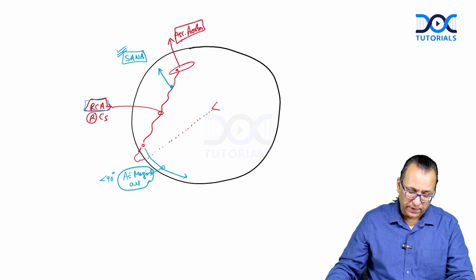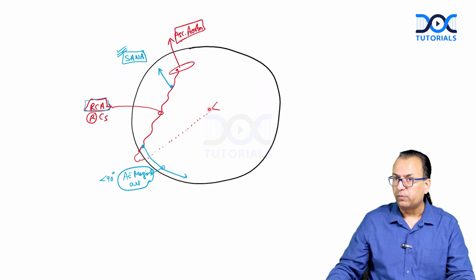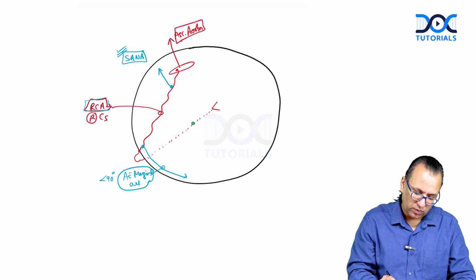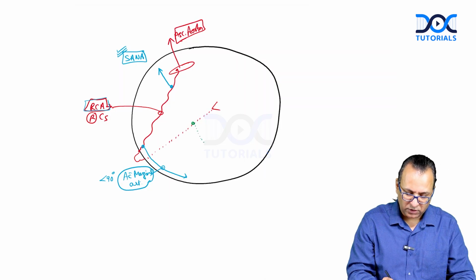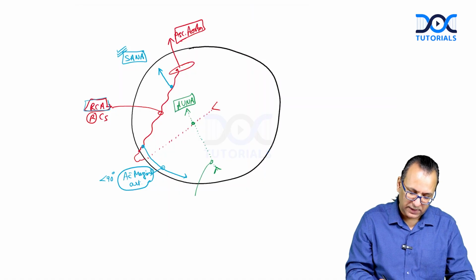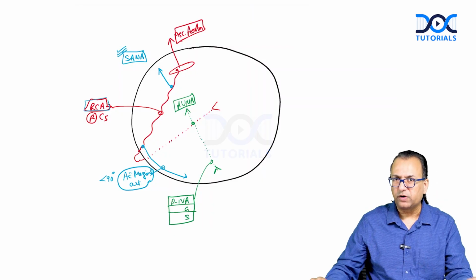Then it will follow the right coronary sulcus posteriorly, and when it goes posteriorly, it will give two branches. So, two anterior branches and two posterior branches. What are the two posterior branches? Posteriorly, it will give one artery running downward and one artery running upward. The one which runs upward is the AV nodal artery. It will supply the AV node, and the one which comes down is the PIVA, the posterior interventricular artery, supplying the posterior interventricular septum.